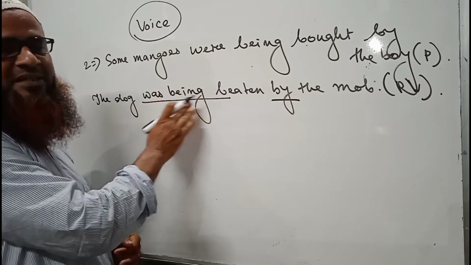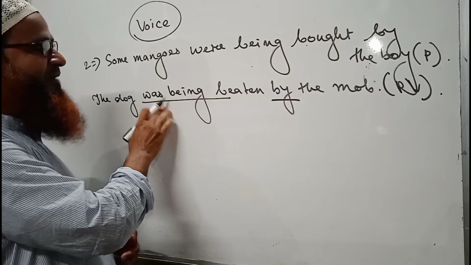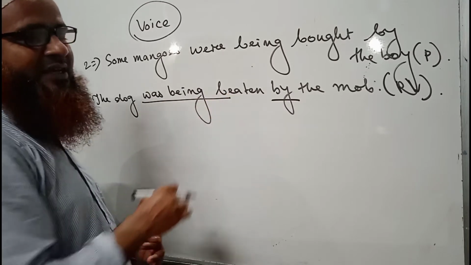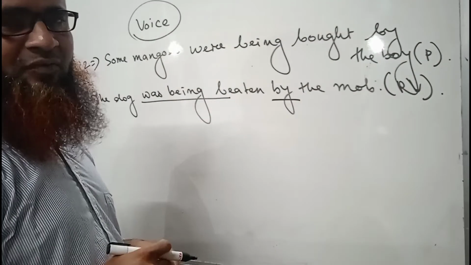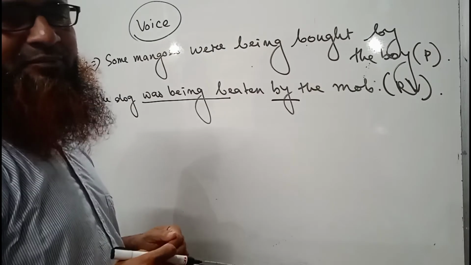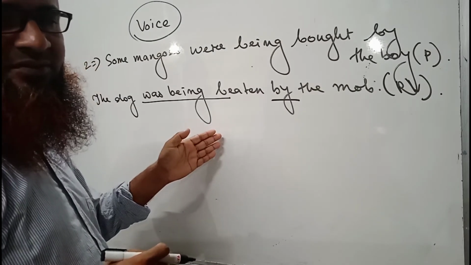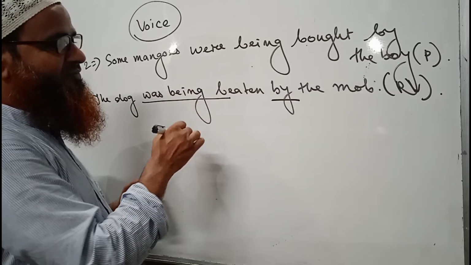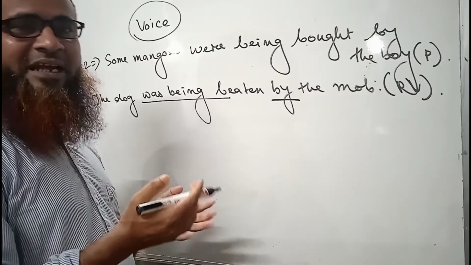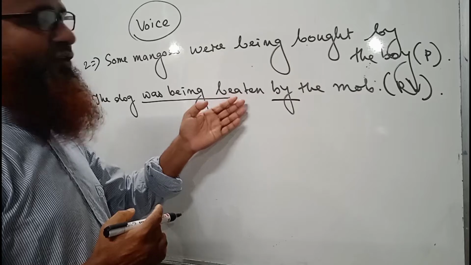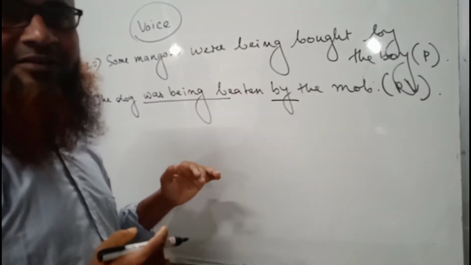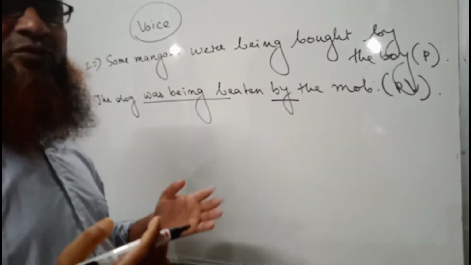It is the structure of passive voice, because when there is a be verb and being and the verb is in past participle form, this is the structure of passive form. Being must come, and where there is being in passive, we have to add ing with the verb. We have to remember these two things.